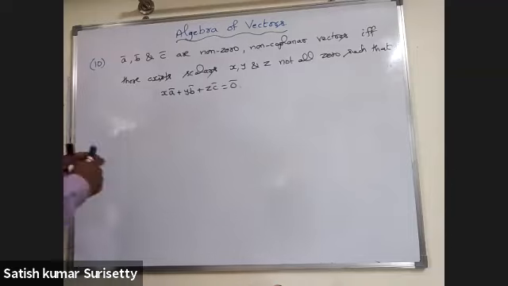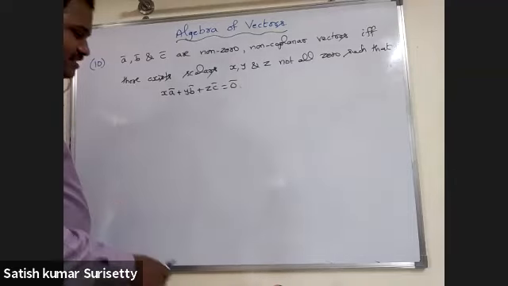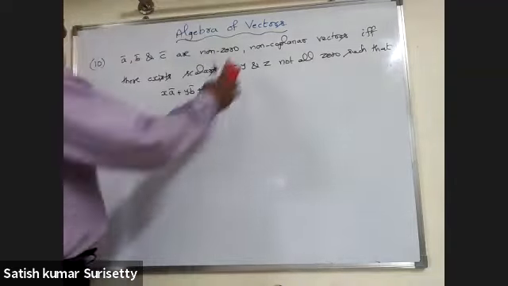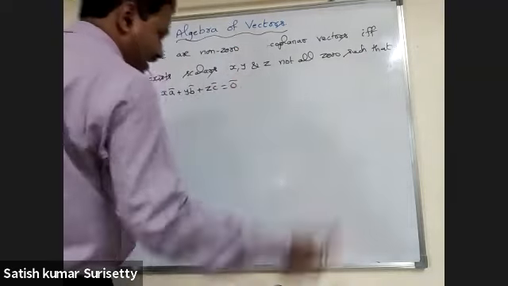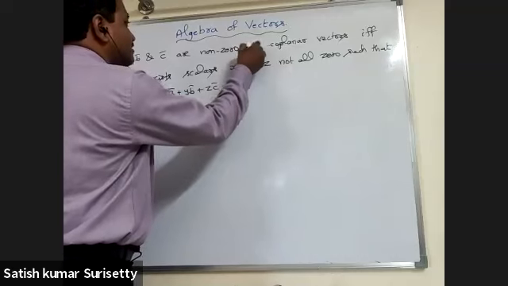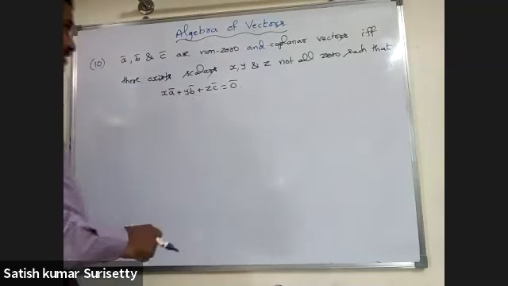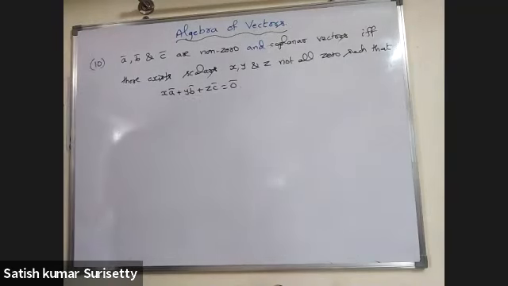Change the sentence. a bar, b bar and c bar are non-zero and coplanar vectors if and only if there exist scalars x, y and z not all zero such that x a bar plus y b bar plus z c bar equal to 0 bar.